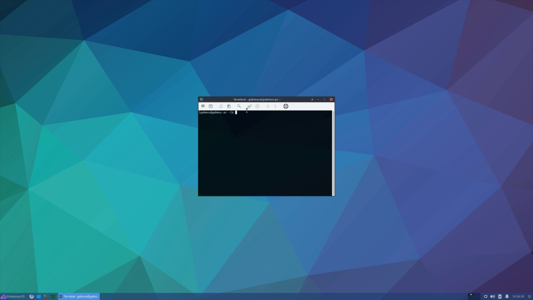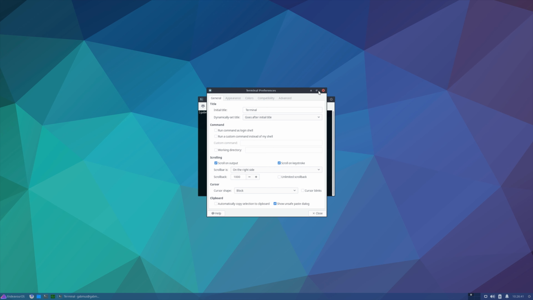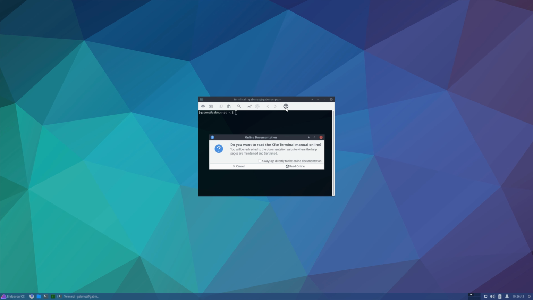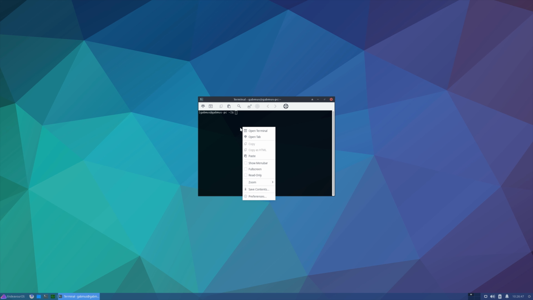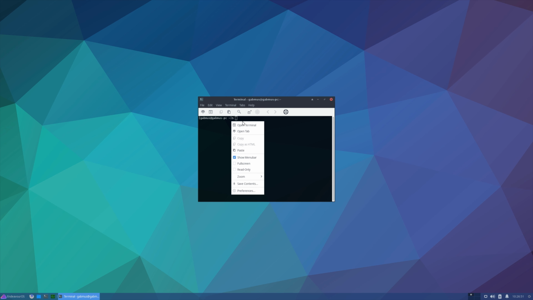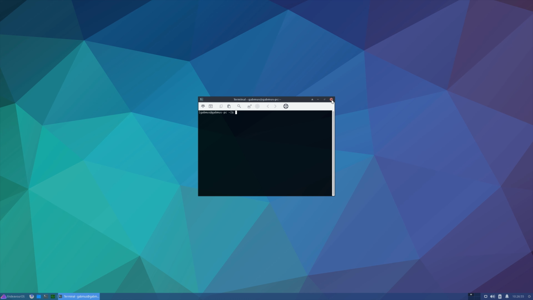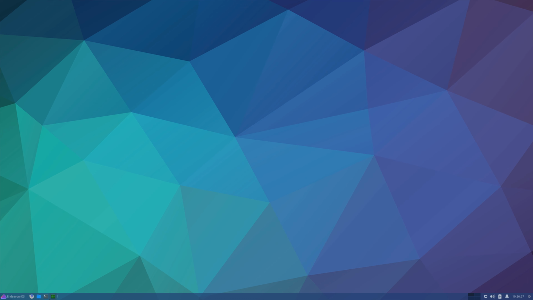As for the terminal, I'm not sure what this is, really. Oh, it's just the XFCE terminal. I remember it having an actual menu bar like this, and not having the toolbar, but okay, whatever. It's just a terminal. It works. I don't need to know what it is to use it.